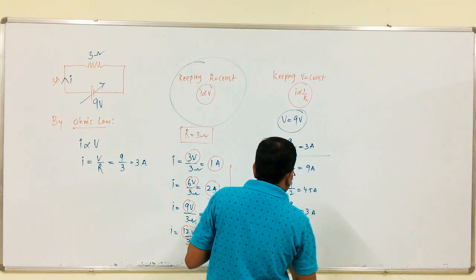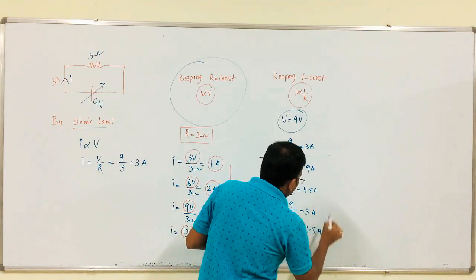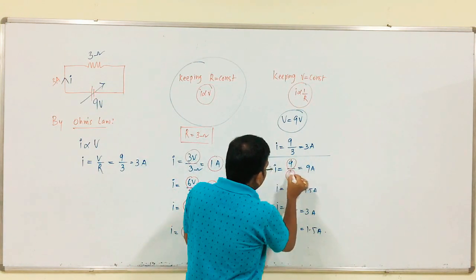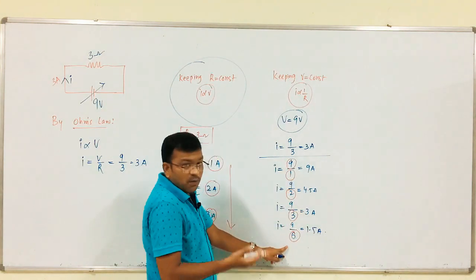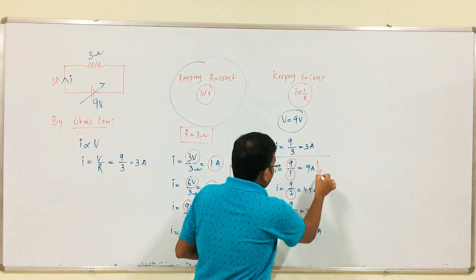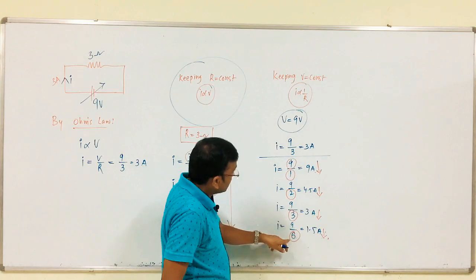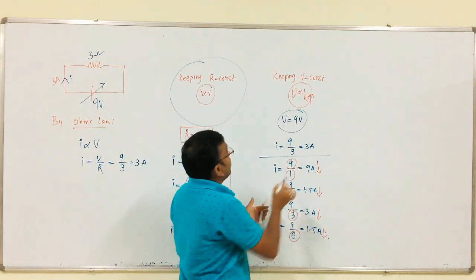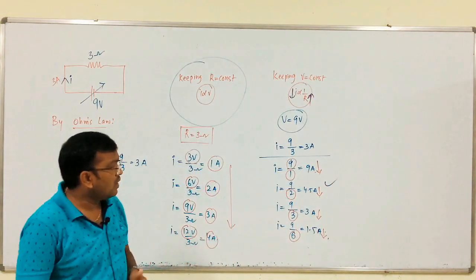6 ohms, that is 9 by 6, which is 1.5 amps. See, this is constant. If we increase the value of resistance to 1, 2, 3, 6 up to some point, the value of current decreases: 9 amps, 4.5, 3 and 1.5. So, if we increase the value of resistance, the value of the current decreases. This is one more observation.